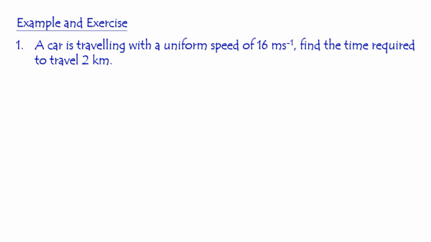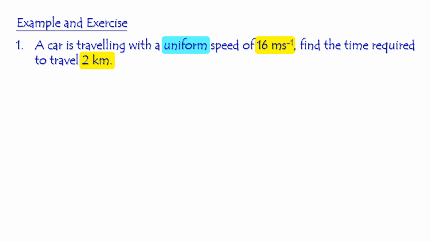Question 1. Look at this question. The question tells us a car is traveling with a uniform speed of 16 meters per second. What is meant by uniform? Uniform means constant. That means the speed does not change throughout the motion. The car is traveling with a constant speed, which is equal to 16 meters per second. And then you have to find out the time required for the car to travel 2 kilometers.